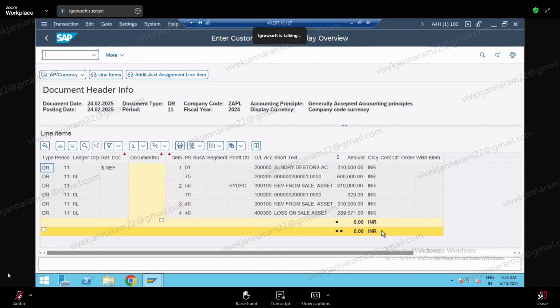Correct? Yeah. Like, got it? Same like as we used to get in ECC. Ditto as it is we are getting. Clear everybody? Okay. Loss on sale we are getting. This is 6 lakhs. Wrong asset we selected, I think. 2 lakh 1 main asset we select. No problem. That's why we are getting loss.